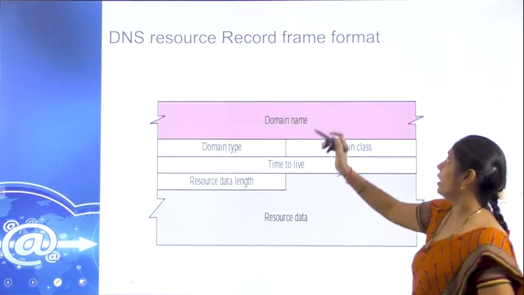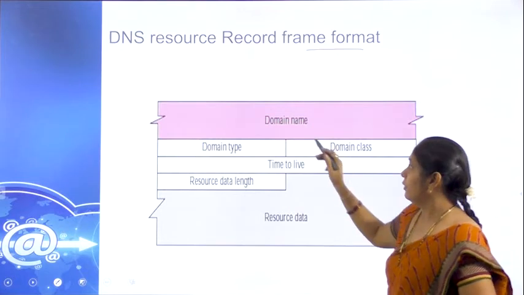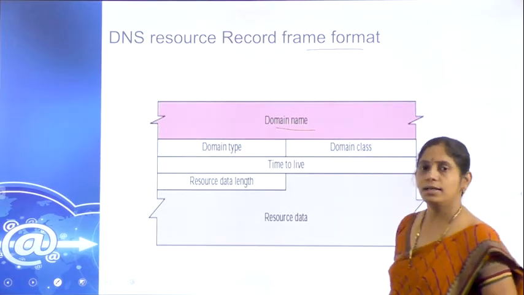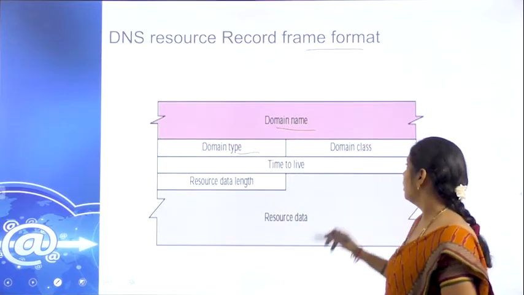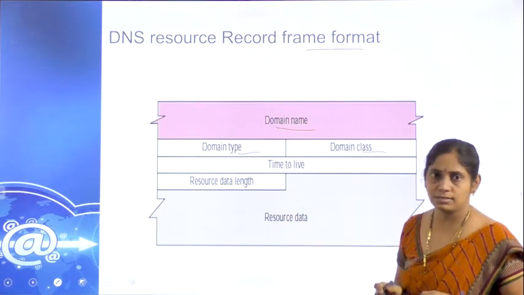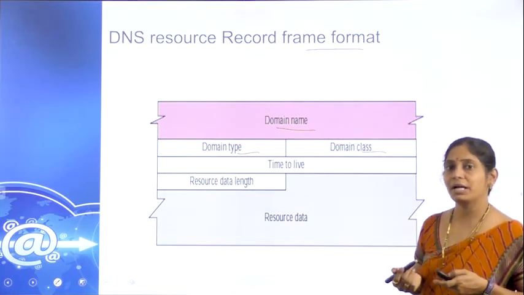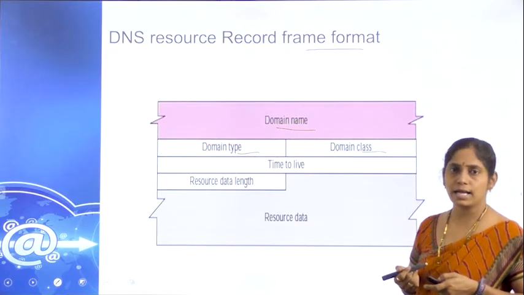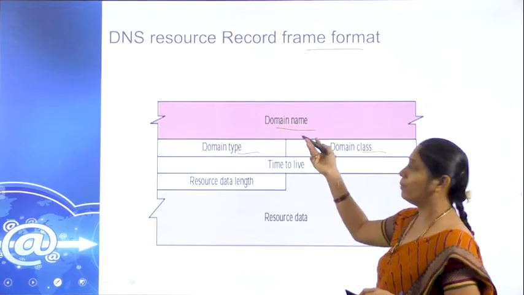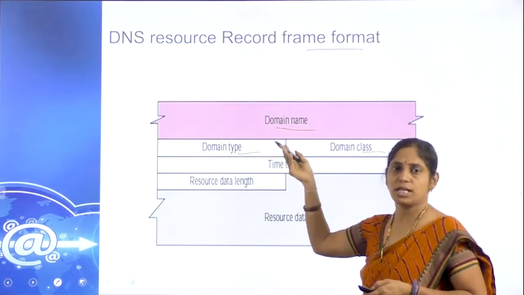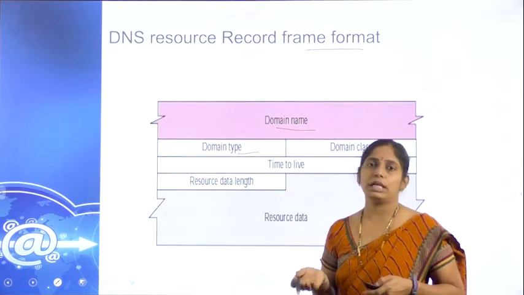This is the frame format of the DNS resource records. Firstly, the domain name. Which type it is and which domain class it is. Class is what we discussed earlier with the different types of IP address classes: Class A, Class B, Class C, Class D. So what domain we are using, what is the name of that respective domain, and what type of domain it is.